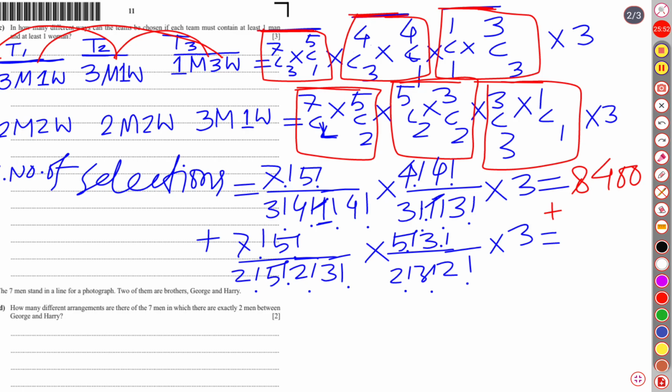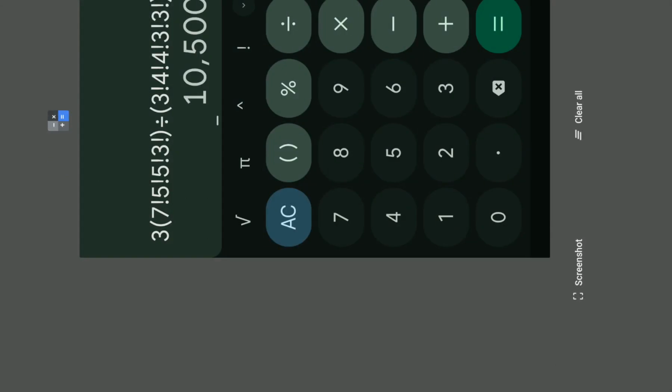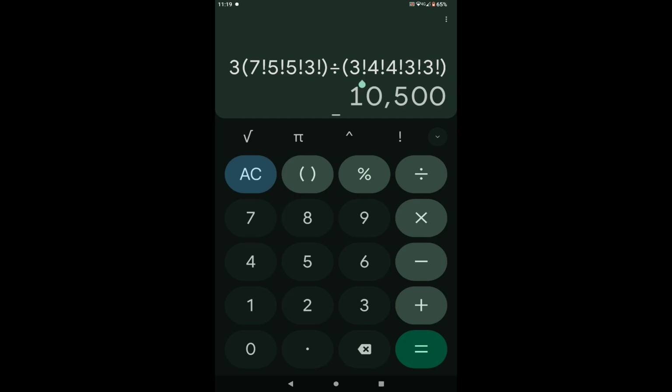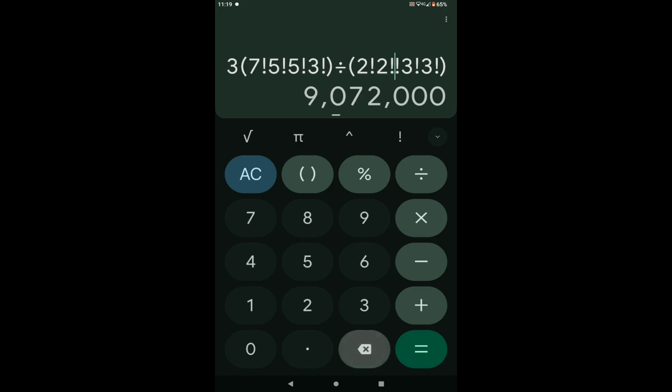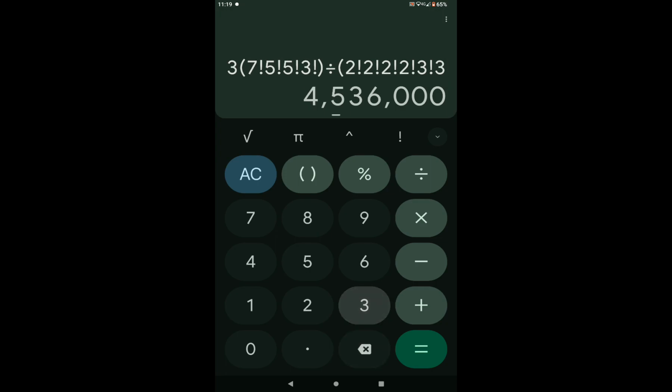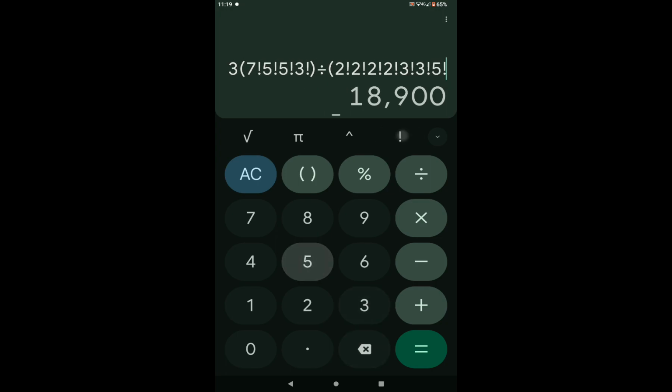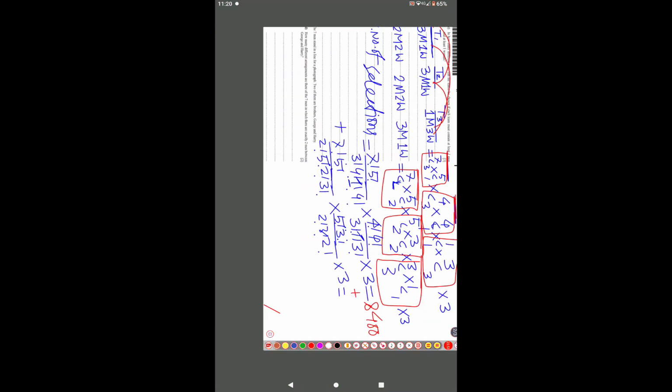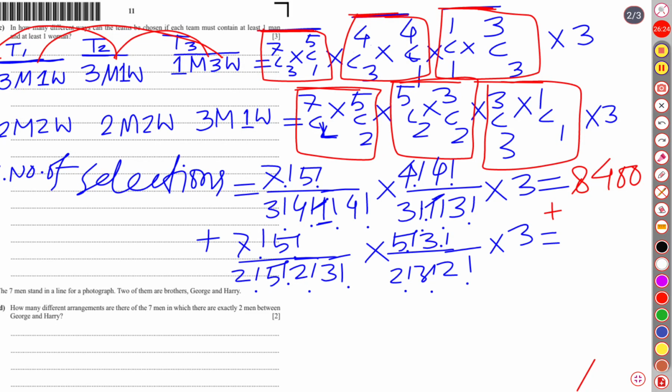Okay, let us write 4 twos, 2 threes, 1 5. First of all, we will divide by 4 2 factorials. So this is 2 factorial. The result is 18,900.